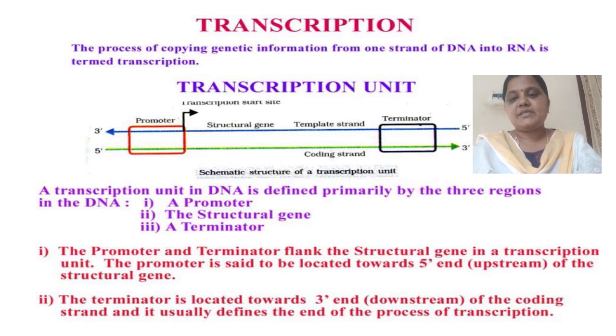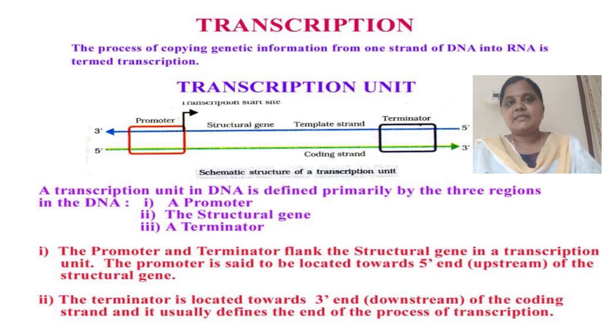The DNA sequence provides the binding site of RNA polymerase. And the terminator is located towards the 3' end, downstream. This terminator is located in the downstream 3' end of the coding strand, and it usually defines the end of the process of transcription.